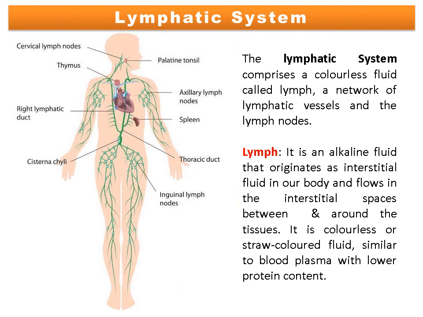Lymphatic system. What is lymph? Lymph is an alkaline fluid that originates as interstitial fluid in our body and flows in the interstitial spaces between and around the tissues and cells of multicellular animals, including human beings. The lymphatic system comprises a colorless fluid called lymph, a network of lymphatic vessels, and the lymph nodes.